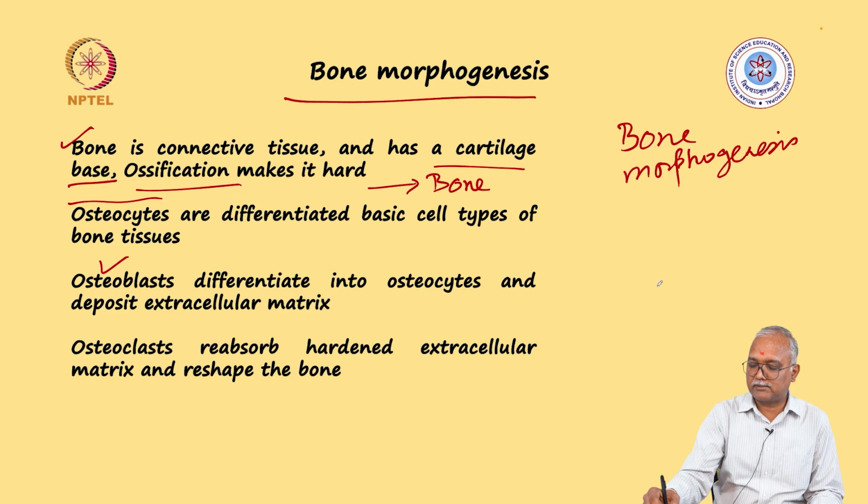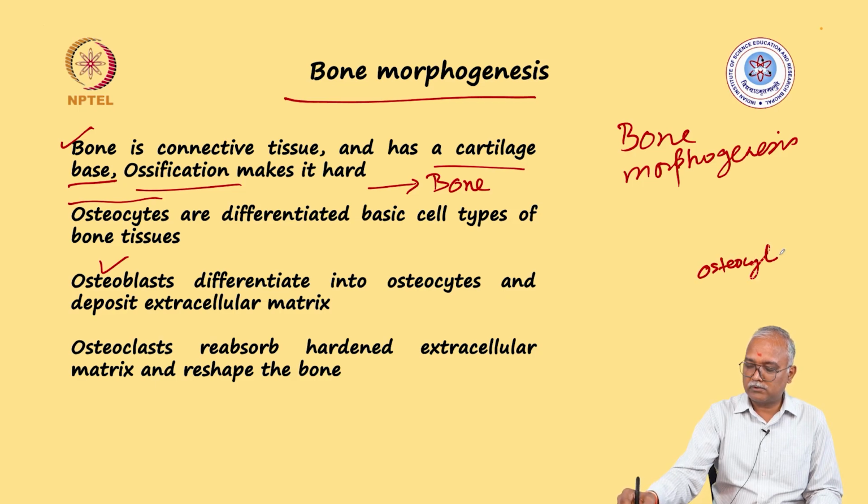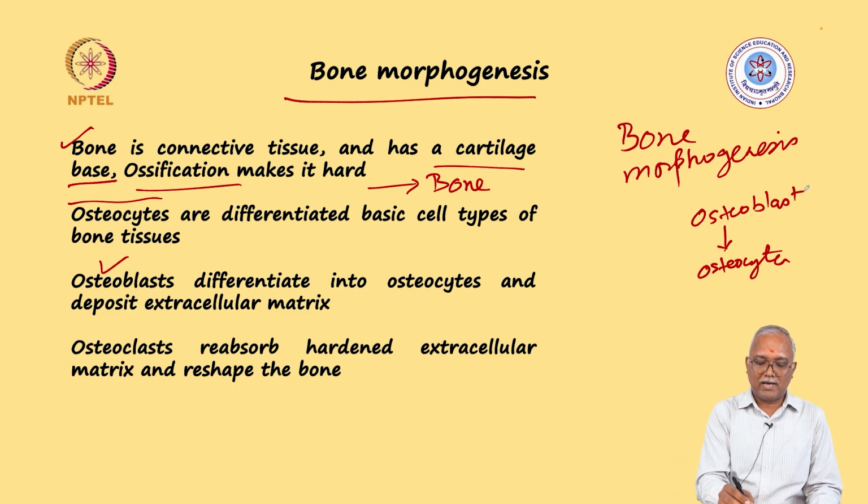So if I say there is an osteocyte, this comes from an osteoblast. This osteoblast is able to secrete the extracellular matrix, where deposition of calcified matrix makes it a bony tissue.